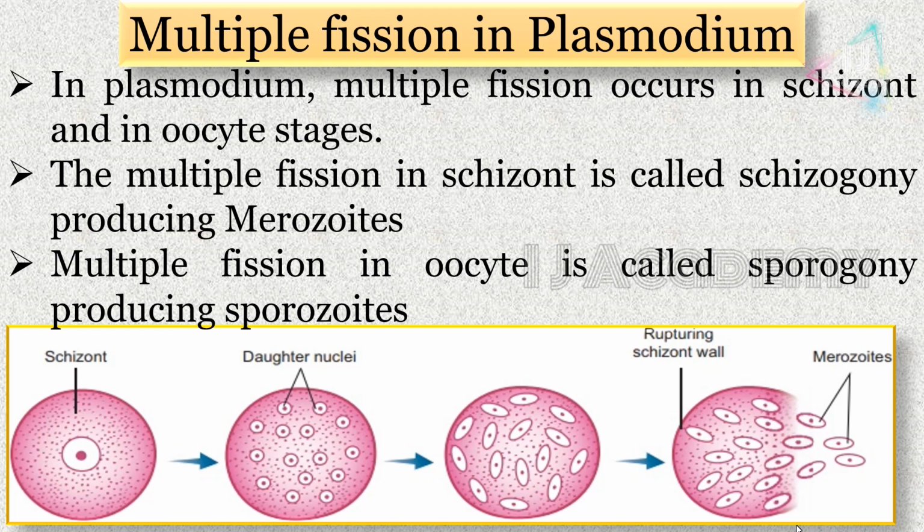So let us see in the diagram. The schizont contains a single nucleus. Then the nucleus undergoes division and forms a number of daughter nuclei, and each forms into a merozoite. The schizont wall ruptures when the merozoites emerge out and they develop into individual young ones.